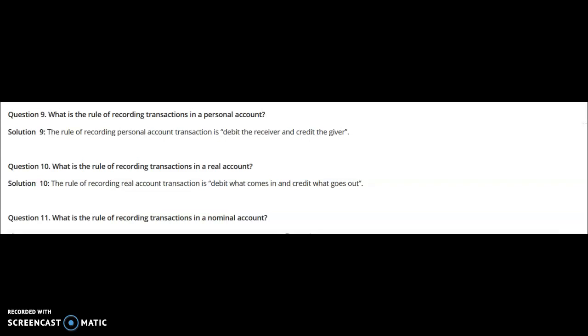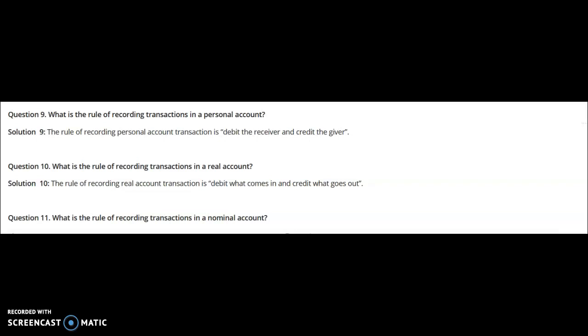Now, what were those rules and regulations? First of all, we had learned the different types of accounts. All the accounts are categorized into two broad categories. One is called the personal account. Second is called the impersonal account.